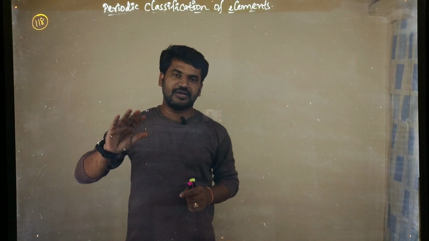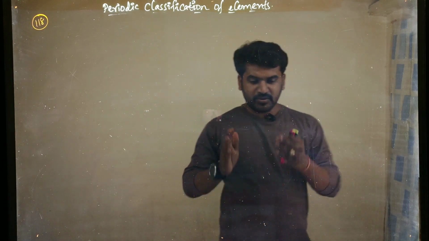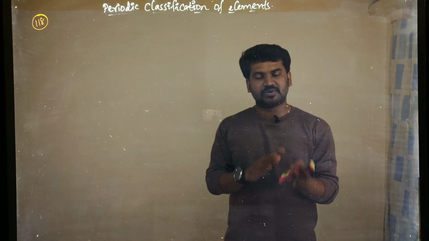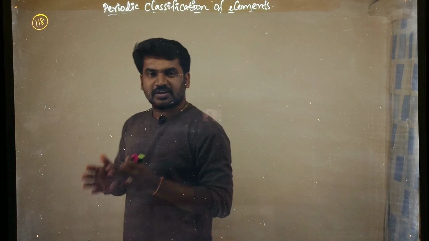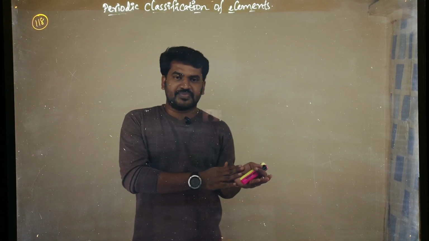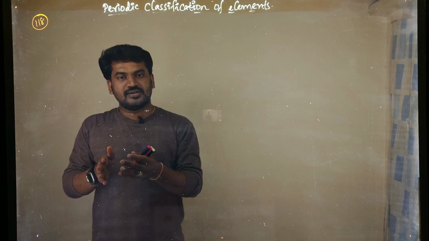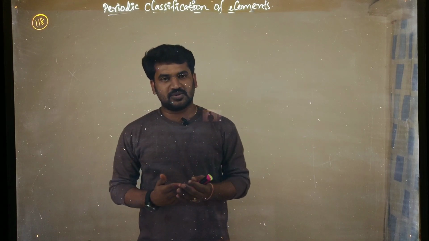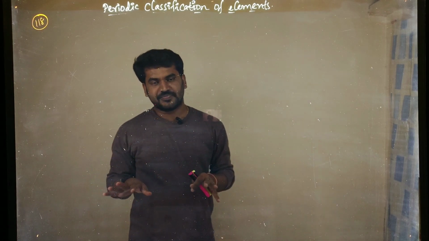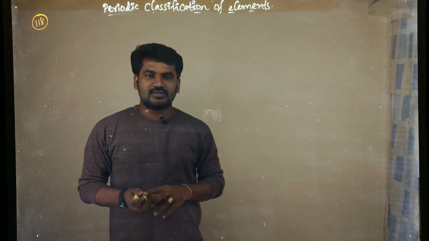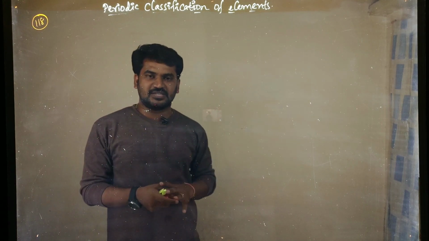Suppose any element is there, suppose sodium, we can write a book on sodium. That means the physical properties, chemical properties, reactivities, everything, we can write a book on sodium. And again one more book on potassium, again one more book on any other atom. Then if you want to compare two elements, you need to take one book and another book, keep them aside and observe. Yes or no? It is a very difficult task, right? So to make it easy to understand the properties, the scientists began the classification, right?